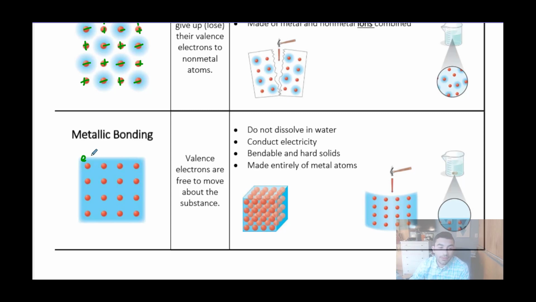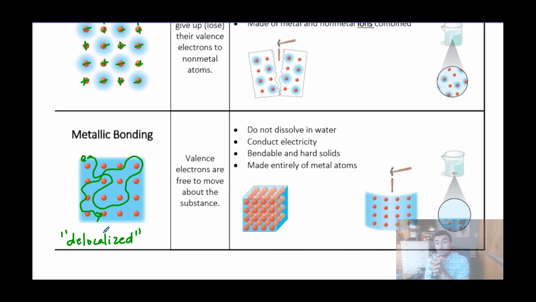In something that's metallically bonded, we have the valence electrons from all of the atoms that leave their atom and roam from one atom to another. We call them delocalized electrons. And those delocalized electrons are free to roam from one atom to another throughout the entire substance. These substances don't dissolve in water. The bonding is too strong, right?